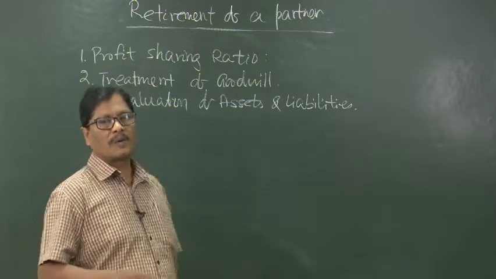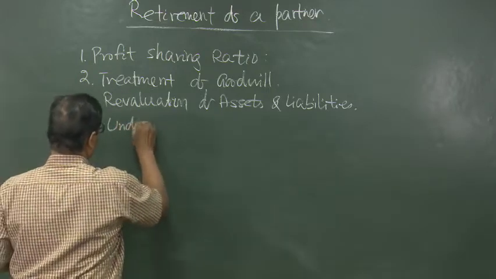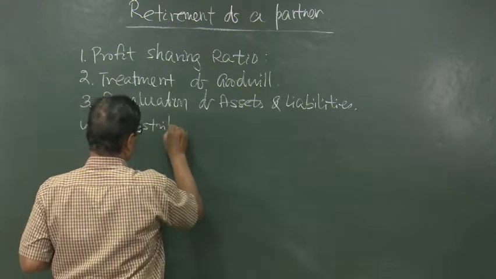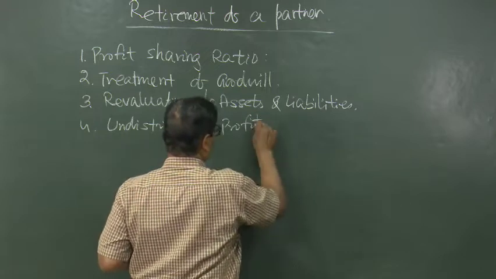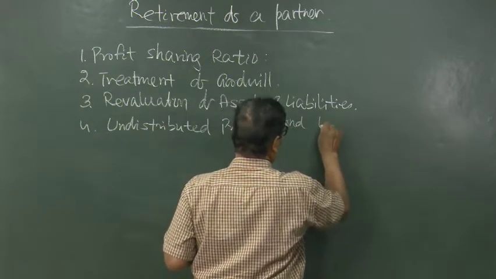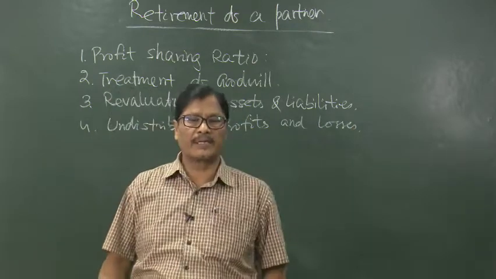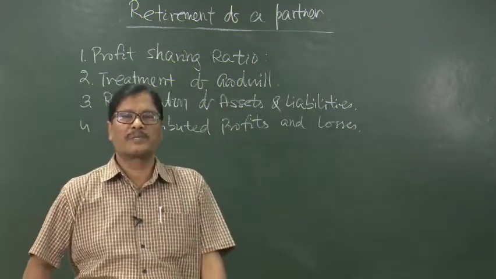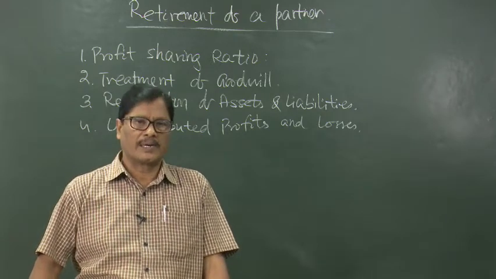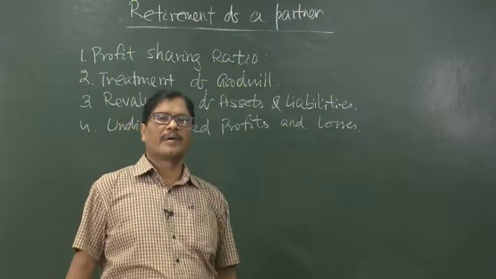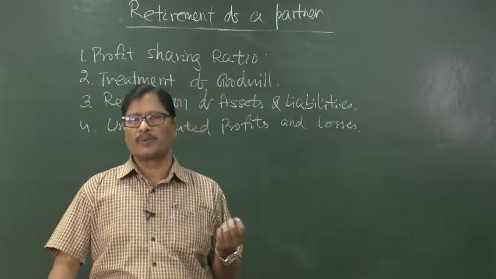So also in case of undistributed profits and losses. Undistributed profits or losses, or you can say accumulated profits and losses, will have to be shared in the old profit sharing ratio in the event of retirement of partners. There is nothing new in it. If there is an accumulated profit, that will have to be distributed among A, B, C in their old profit sharing ratio.